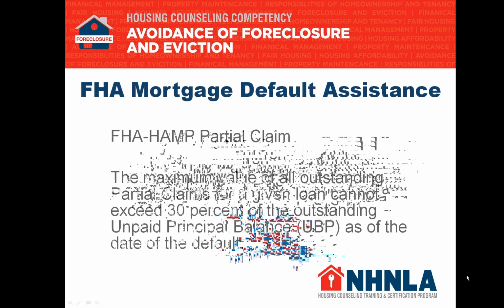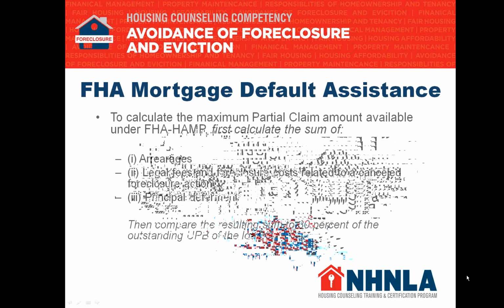So, FHA partial claim. The maximum value of all outstanding partial claims for a given loan cannot exceed 30% of the outstanding unpaid principal balance as of the date of default. So as an example, if the borrower has a mortgage for $90,000, the partial claim cannot be more than $30,000 exactly.